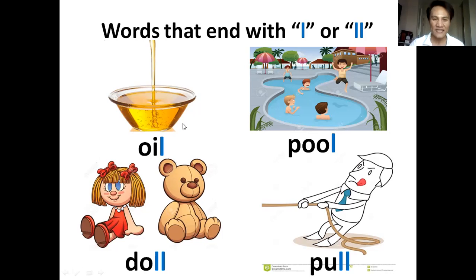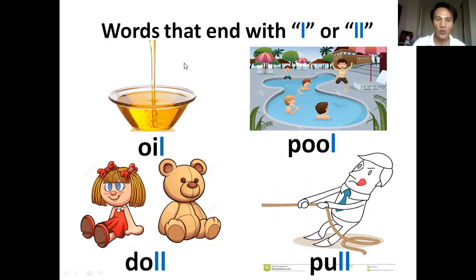Again, let us repeat. This is oil. Oil. Again. Very good. Oil. Okay, next. What is it again? Very good. That is pool. Okay, the next word is, what is it? Again? Very good. Doll. And the last one, what is it? Very good. That is pull.